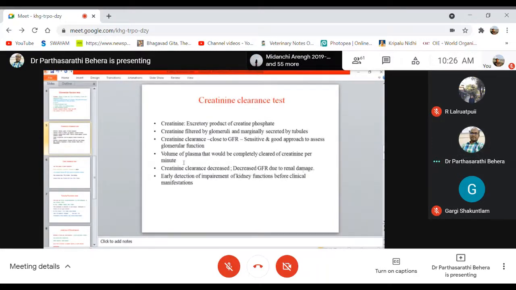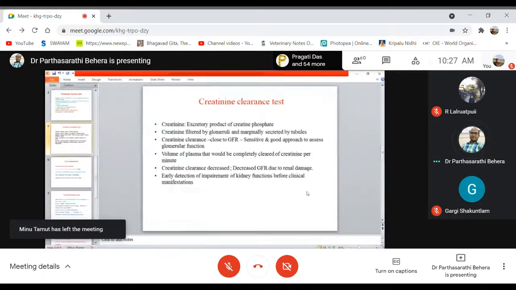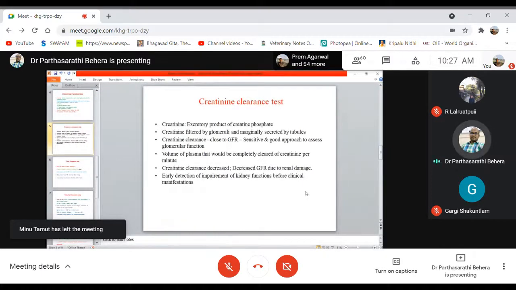Another important thing is that early detection of kidney function impairment is possible by performing this creatinine clearance test, before the actual clinical manifestations.